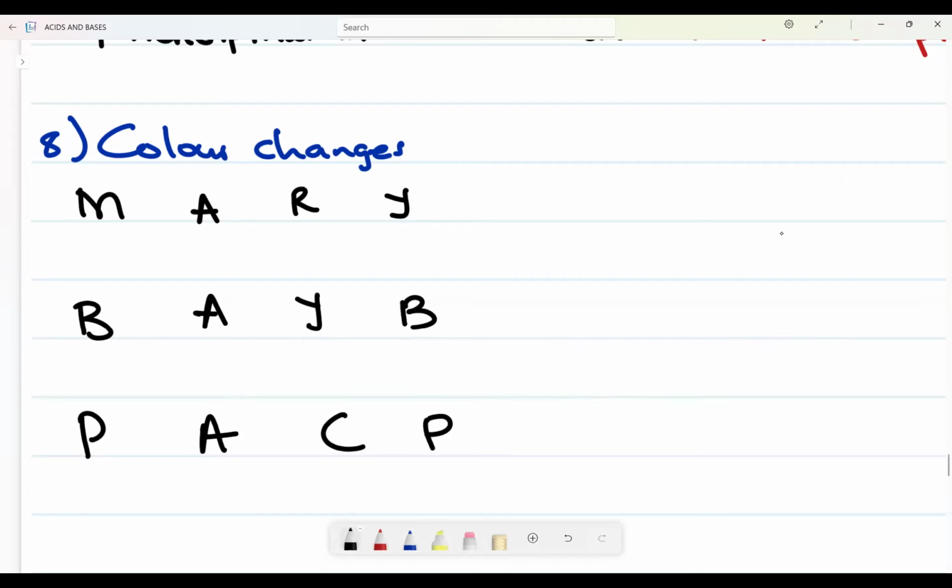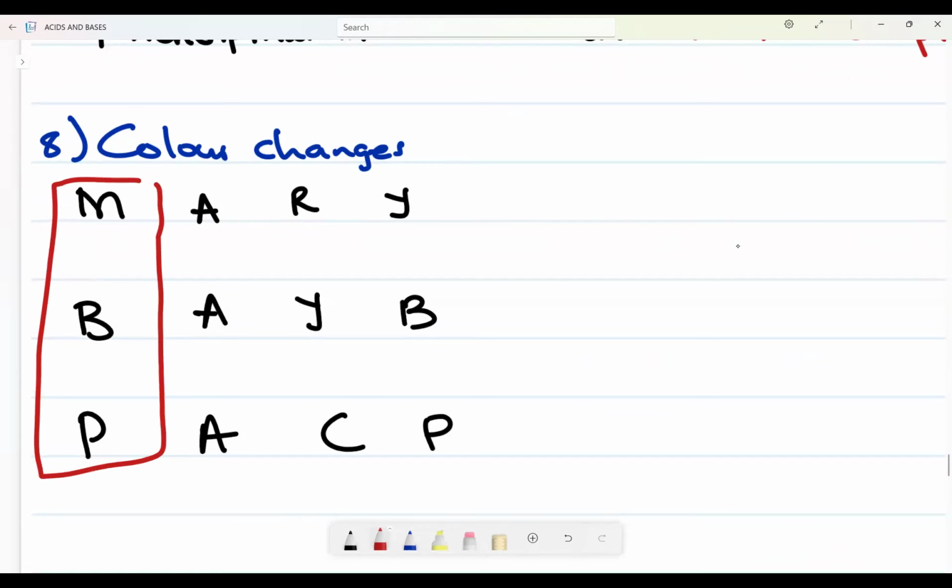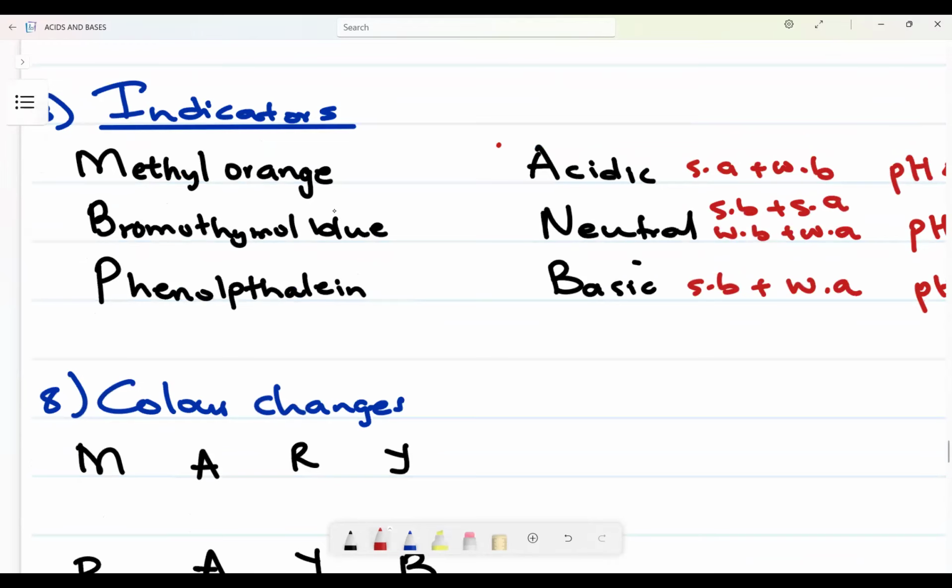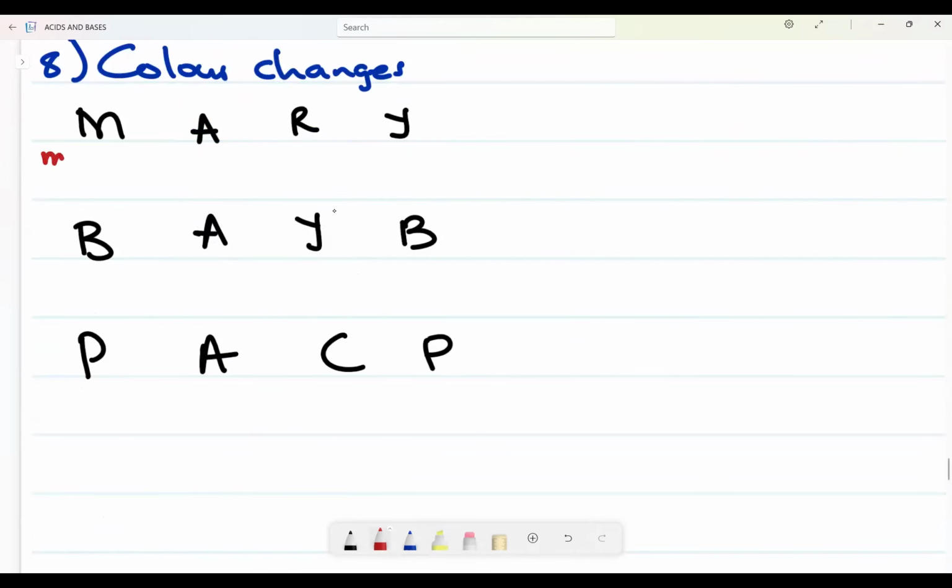What does this Mary Baby Pac P mean to us? Now, Mary Baby Pac P are analogies that I use. They're often saying, okay, Mary Baby and Pac P says to me, these indicators are still the MVP, my beautiful princess. Okay, these are still my beautiful princess from that part. So this tells me this is a methyl orange.